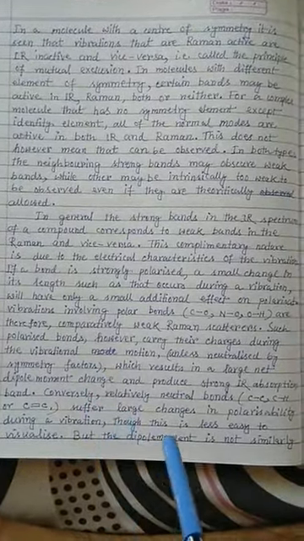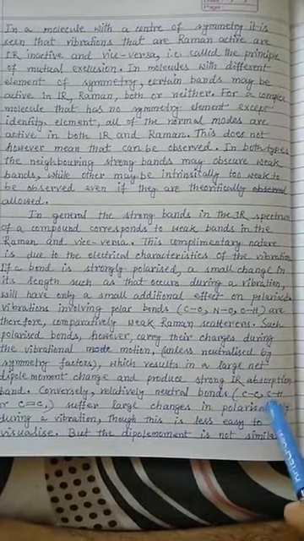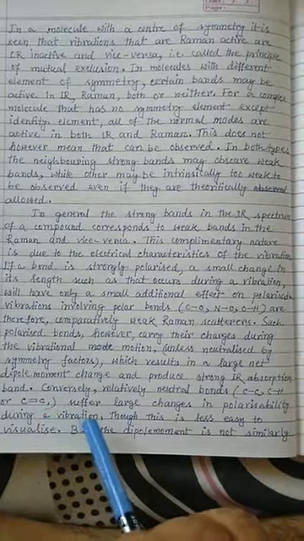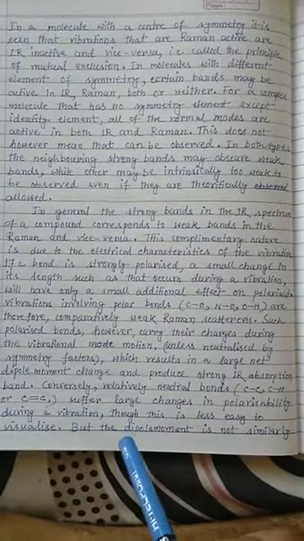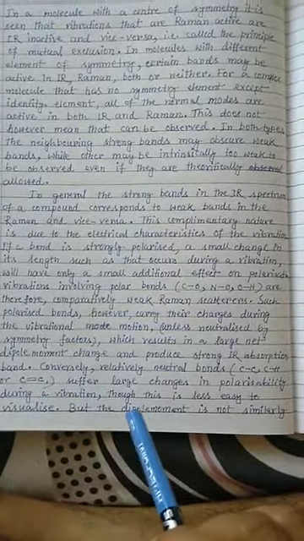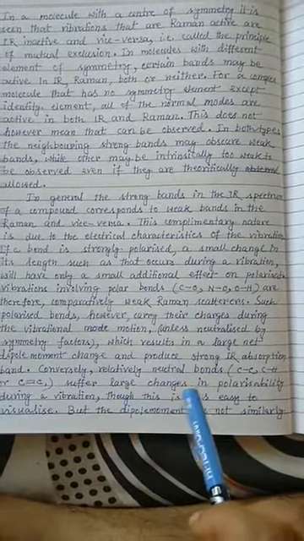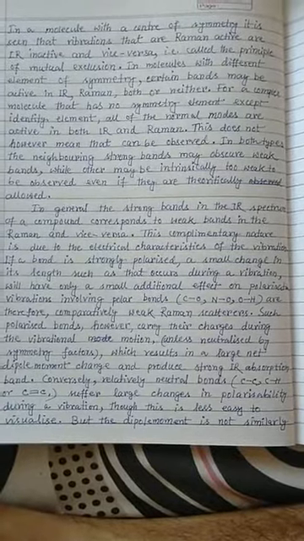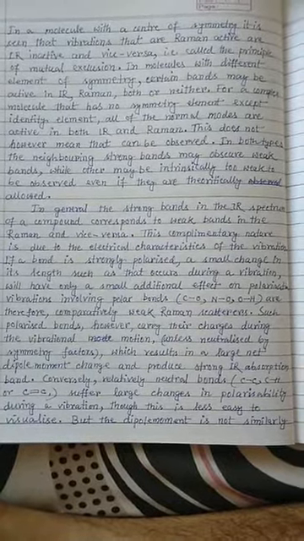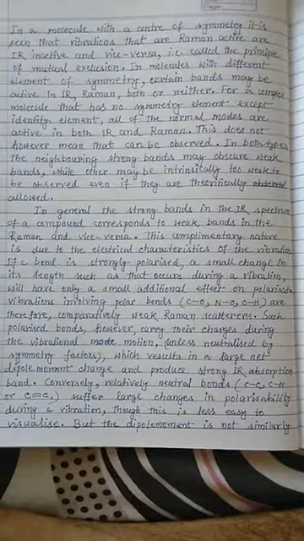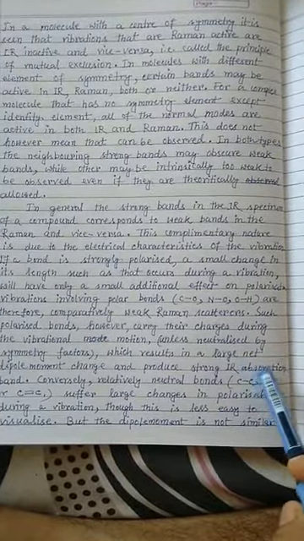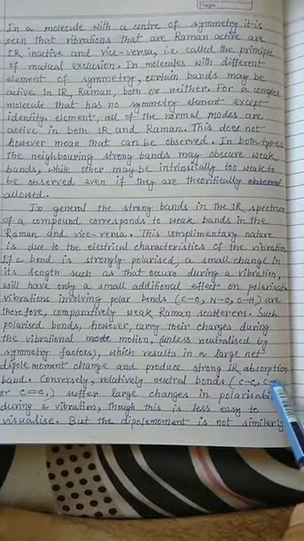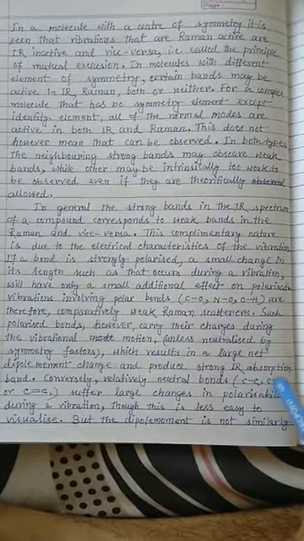Conversely, relatively neutral bonds like carbon-carbon single bonds, carbon-hydrogen single bonds, carbon-carbon double bonds, and carbon-carbon triple bonds, where the change in dipole moment is not so high, suffer a large change in polarizability. That means when they vibrate, the polarizability, meaning the volume of the bond, changes by a huge amount in comparison to the dipole moment, because there is only a very slight change in dipole moment. This bond is totally non-polar, and this bond is very slightly polar, so the dipole moment will not change by a huge amount.